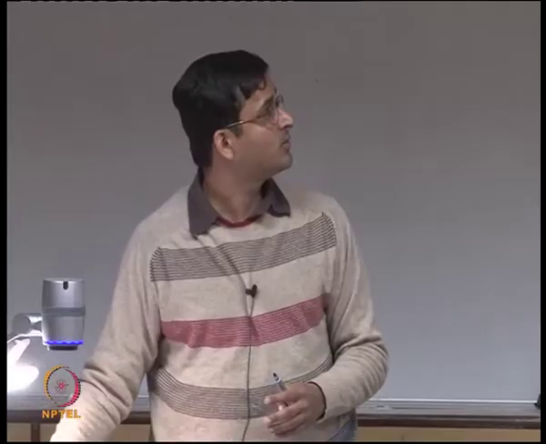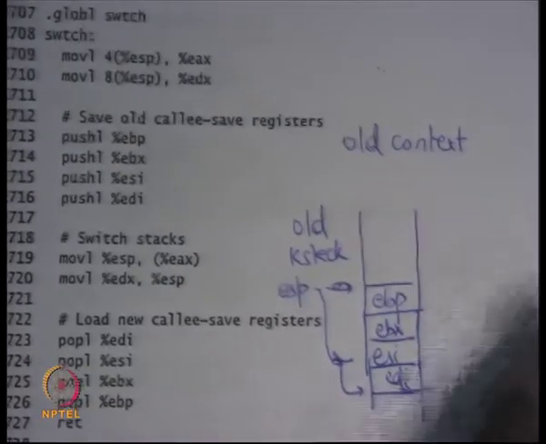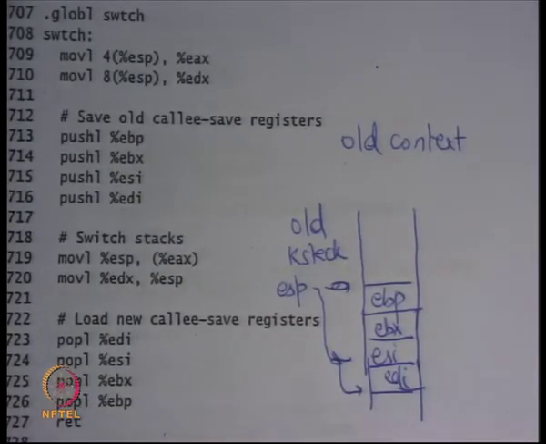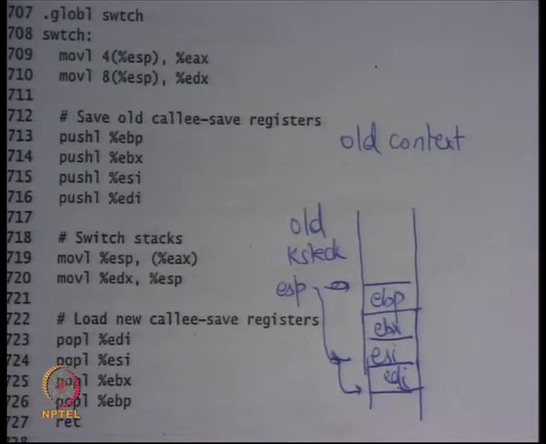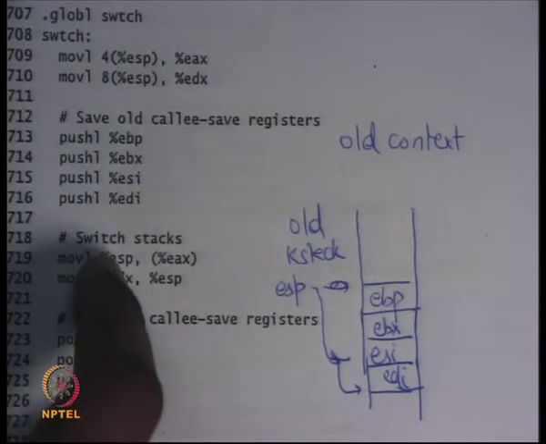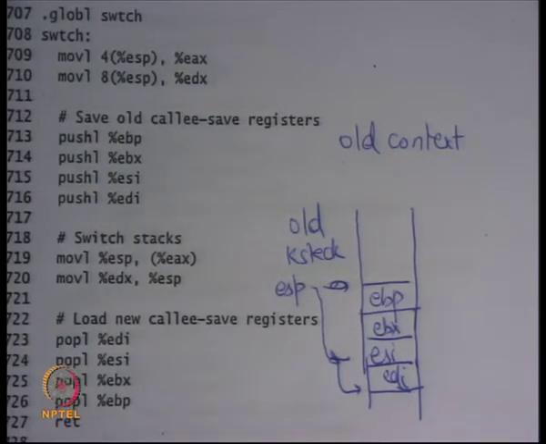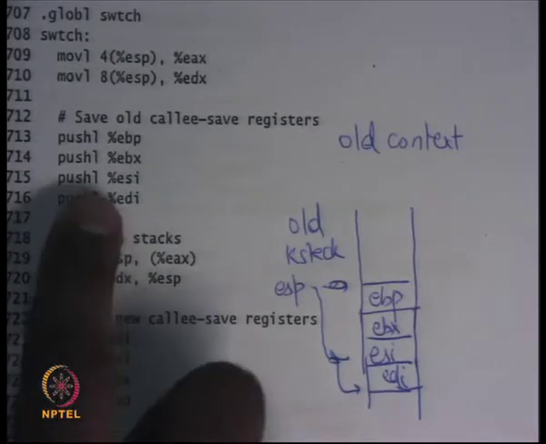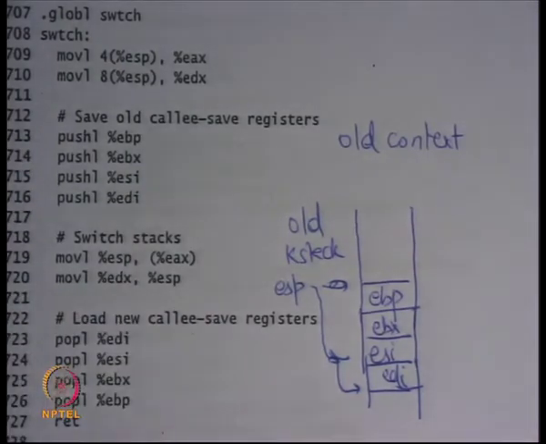I'm assuming that switch is a function call, and I'm assuming that the function calling conventions are being obeyed. So all those registers must have been saved as a caller. So I only need to save the callee saved registers. I mean, I could have saved all registers. That would have been just extra work unnecessarily, right? Because the caller must have saved them for me anyway. So I just need to save the callee saved registers. Okay, very good.